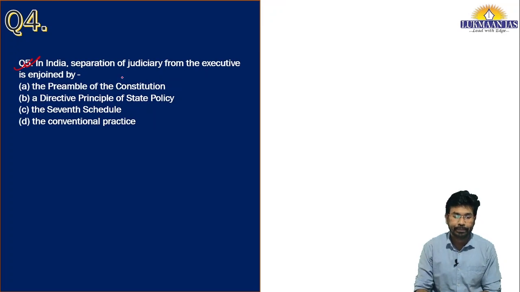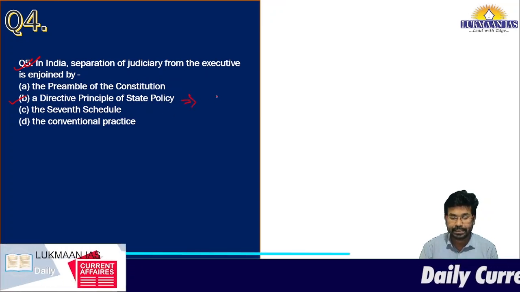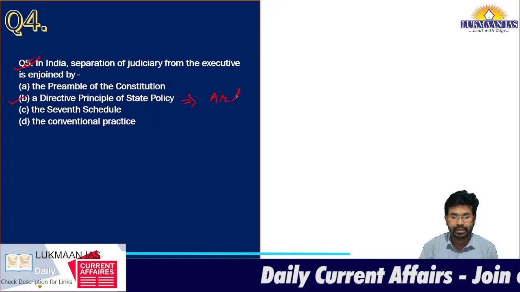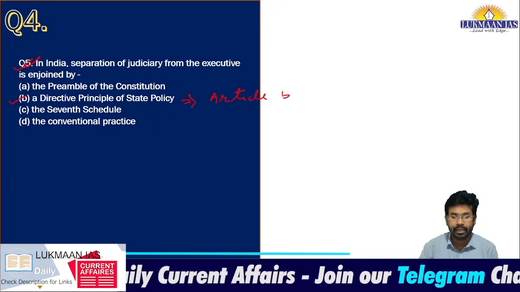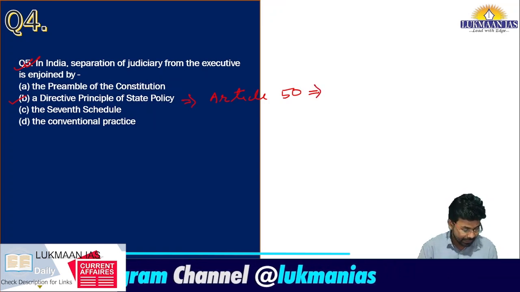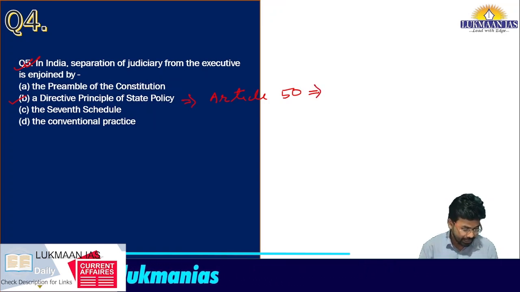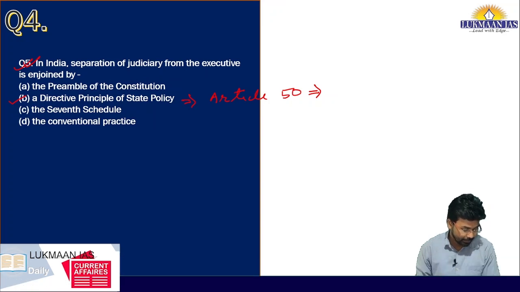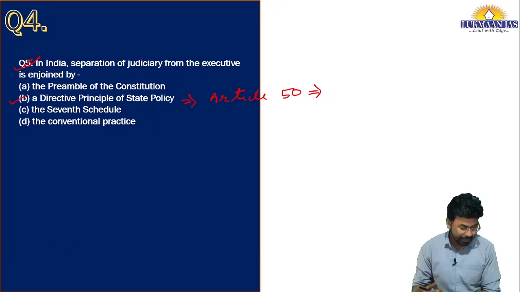In India, separation of the judiciary from the executive is mentioned under the directive principles of state policy. There is a specific article known as Article 50. Article 50 of the Constitution of India has provisions related to the separation of the judiciary from the executive.